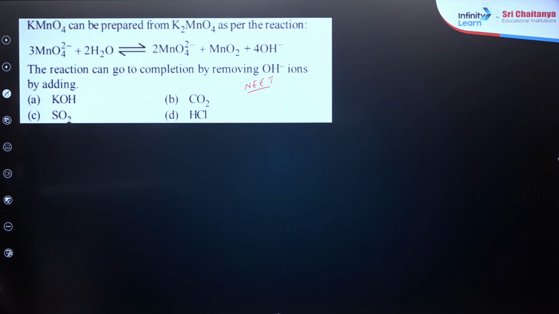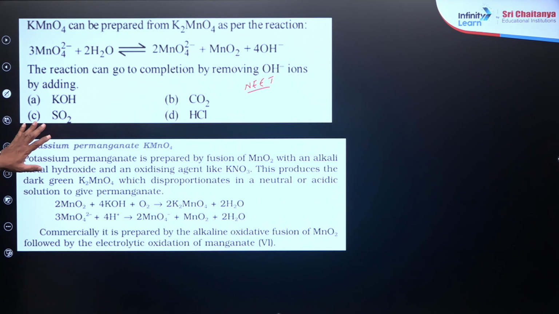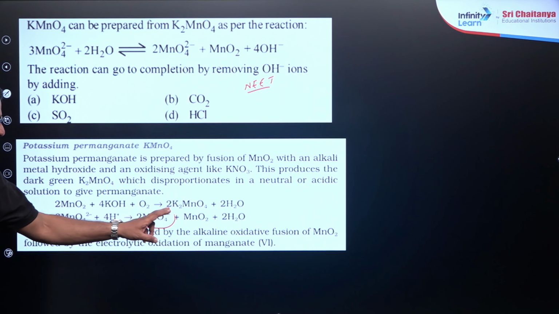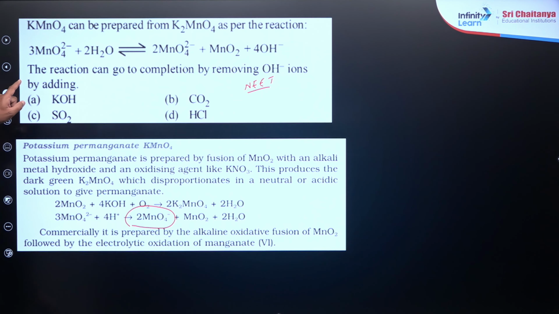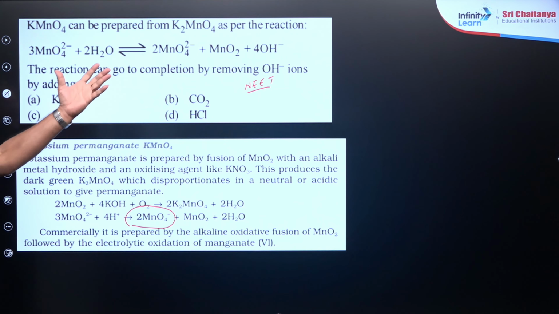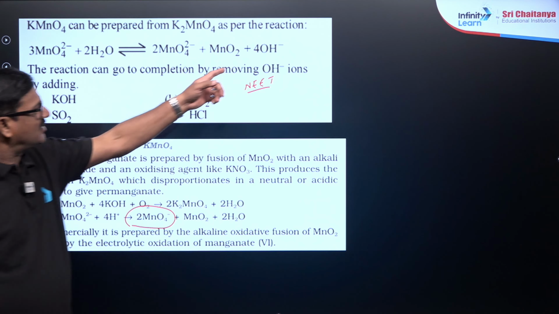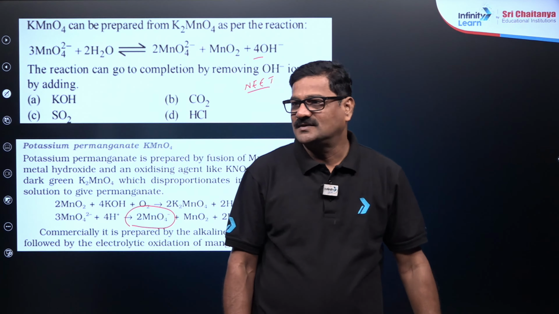Here potassium permanganate is prepared. MnO2 is added with KOH in an oxidizer to get K2MnO4, and this K2MnO4, when acidified, is going to give potassium permanganate. So the reaction can go to completion by removing OH minus ion. So you can pass sulfur dioxide through it so that it can be removed. Are you getting or not?